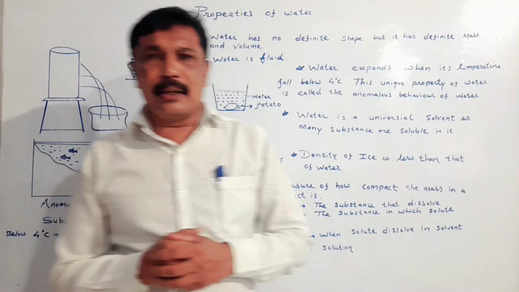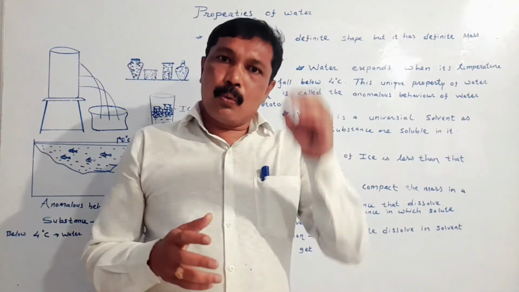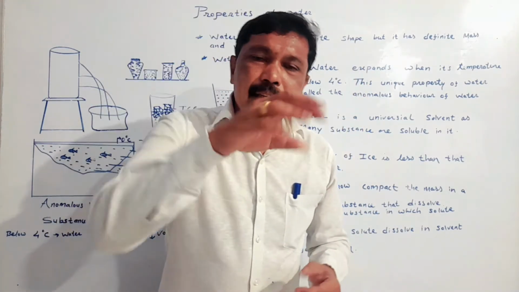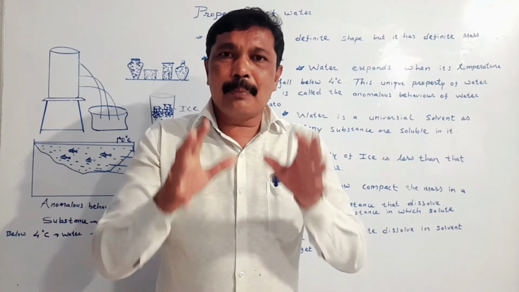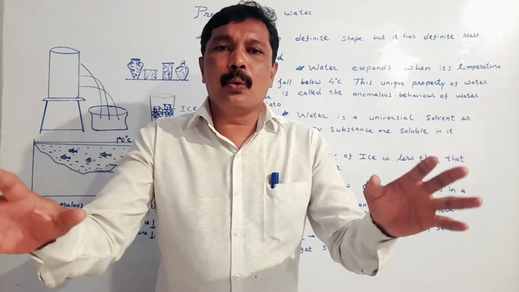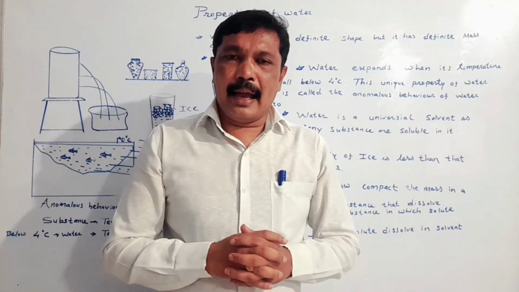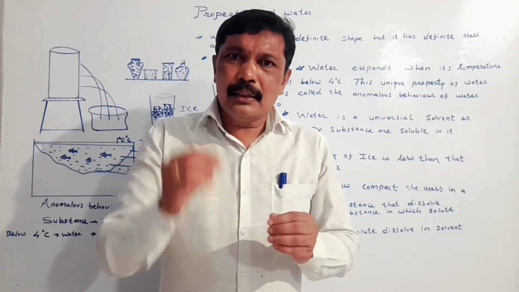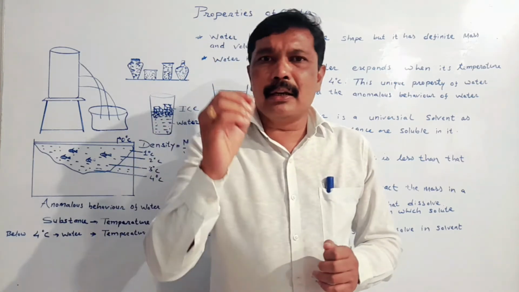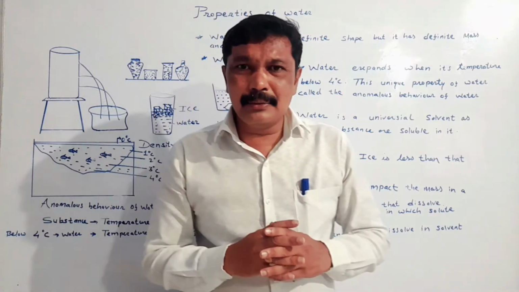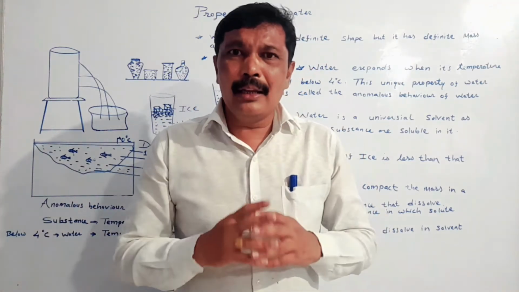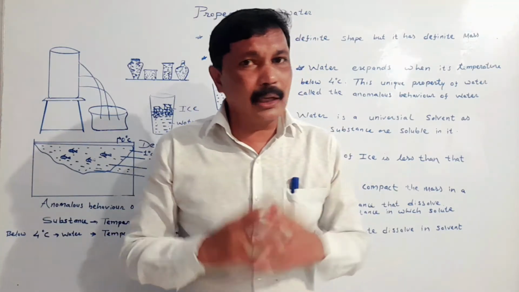My dear student, when we take water and put salt in it, what happens? The salt particles spread in the water, and slowly the size of the particles becomes smaller and smaller. After some time, they become so small that they are not visible to us.